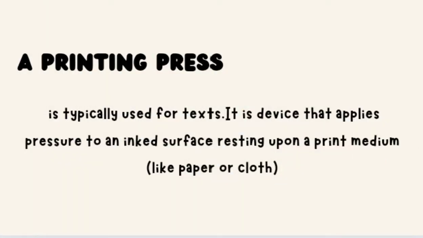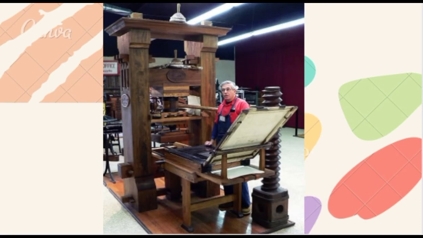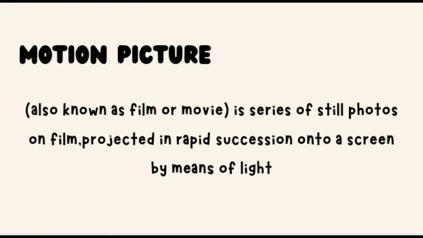Next one is the printing press. The printing press is typically used for text. It is a device that applies pressure to an ink surface resting upon a print medium, like paper or cloth. This is an example of the earliest form of printing press. Motion picture, also known as film or movie, is a series of still photos on film projected in rapid succession onto a screen by means of light. Examples of motion pictures during the industrial age.